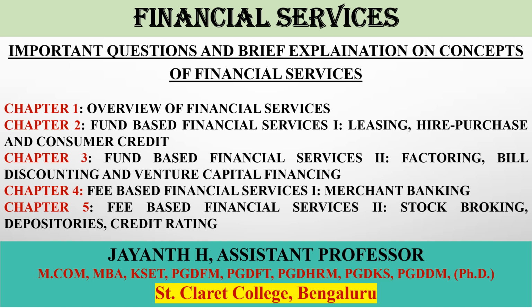So when there is an involvement of this lessor and lessee, the very first thing you are supposed to look at is what are the steps involved here. Try to concentrate on the steps involved in leasing, and very importantly the advantages, disadvantages, and especially the types. Types include financial lease, operating lease, leverage lease, sale and lease back, cross border lease, vendor leasing, wet lease, and dry lease.